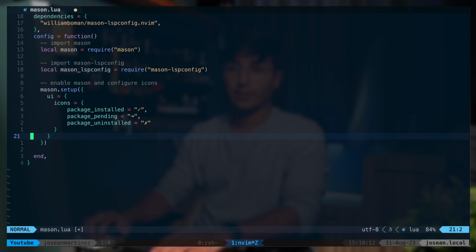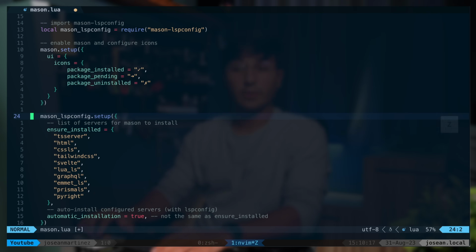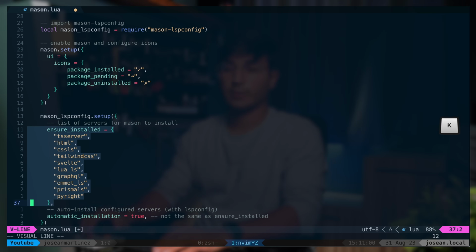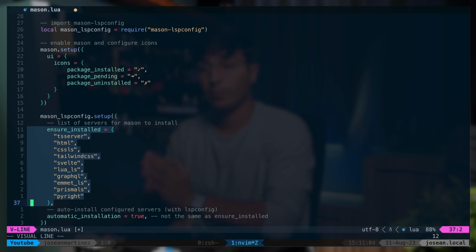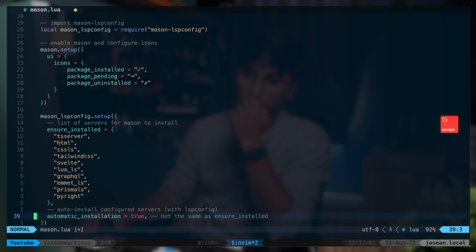All right, after calling the Mason setup function, we're gonna call the mason-lspconfig setup function as well. Note that this should always be after calling mason.setup. The first thing we're gonna do here is define this ensure_installed table, which is basically just a list of language servers that we want Mason to install. This other option here means that if we've configured a server that isn't installed or listed anywhere, then Mason will also install it. This is separate and different from ensure_installed.